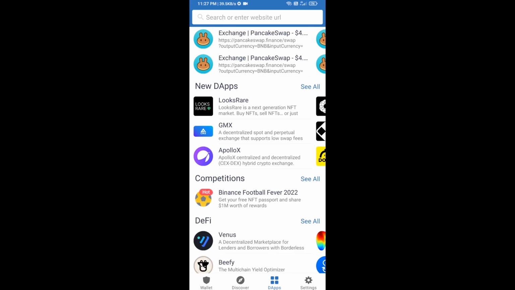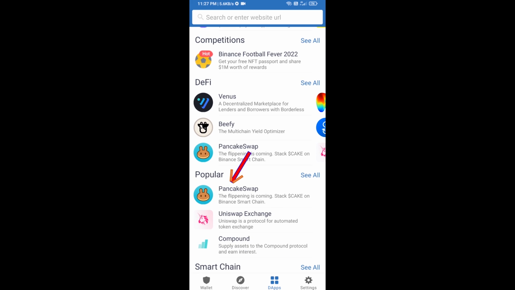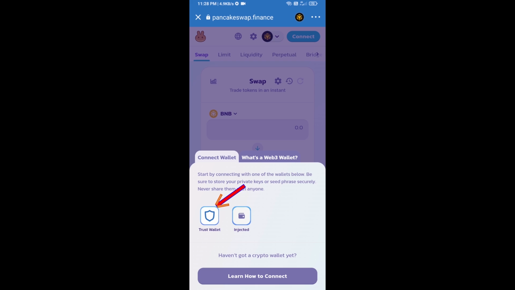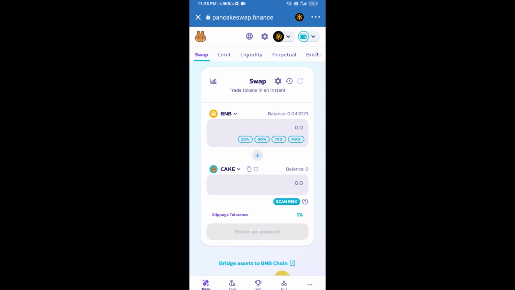and go to PancakeSwap exchange. Click on PancakeSwap. After that, you will connect the PancakeSwap exchange from Trust Wallet. Click on Connect Wallet. Then click on Trust Wallet. So Trust Wallet has been successfully connected to PancakeSwap exchange.